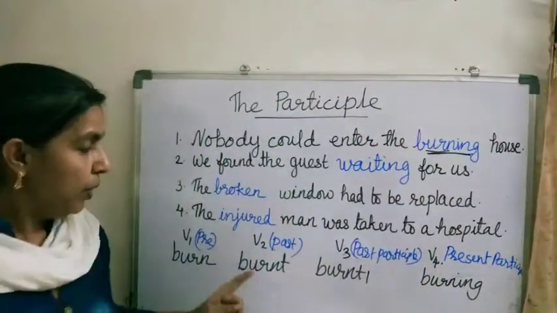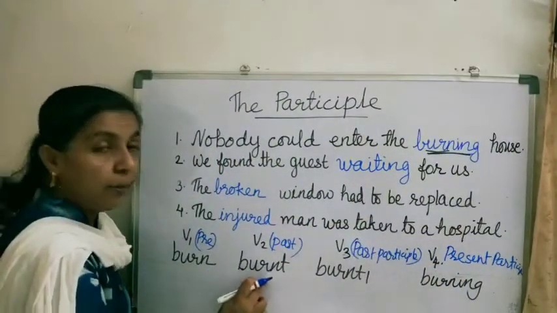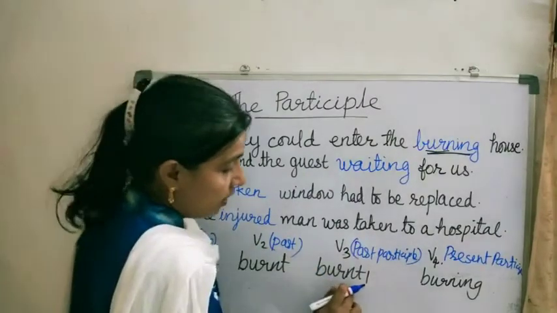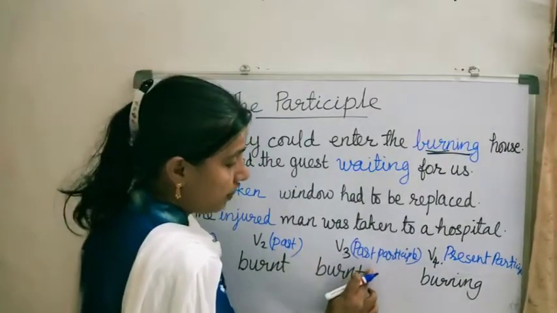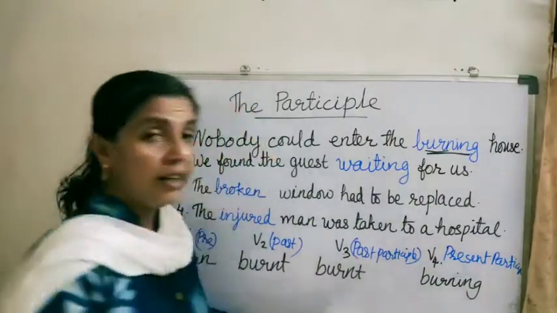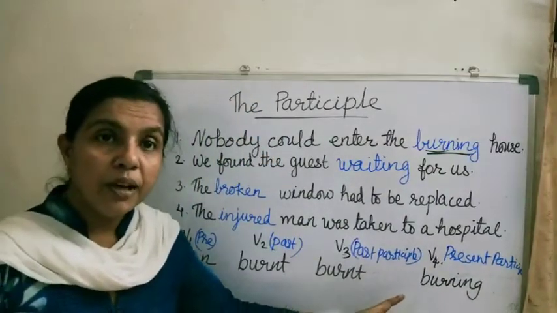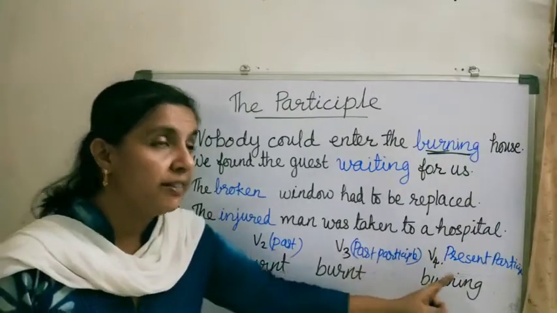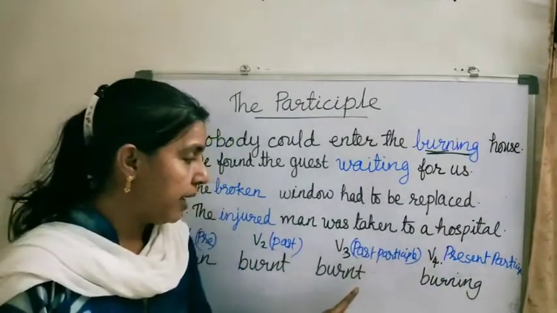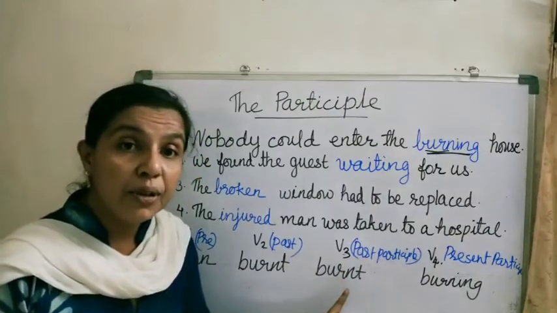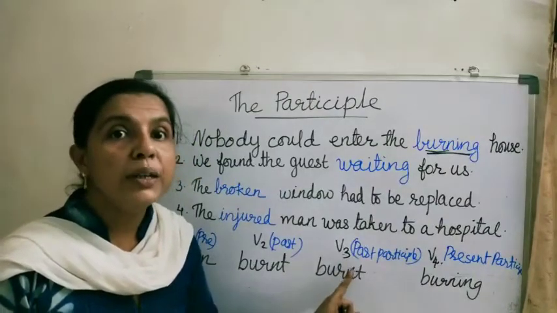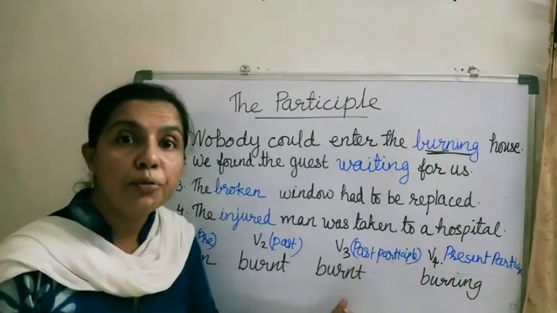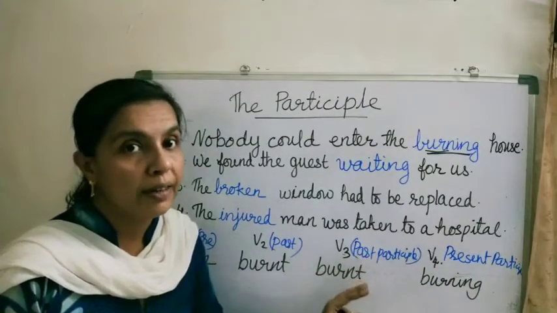Got it, all of you? So burn and burnt here are doing the work of a verb, but the third form burnt and burning are not verbs, they are participles. That means past participle and present participle. Actually they are not doing the work of a verb, but sometimes they do the work of an adjective, then it becomes a participle.